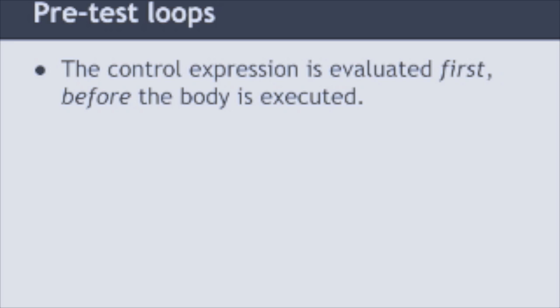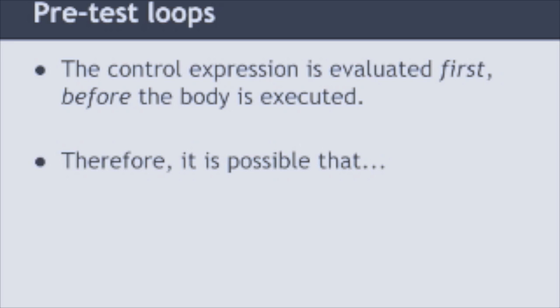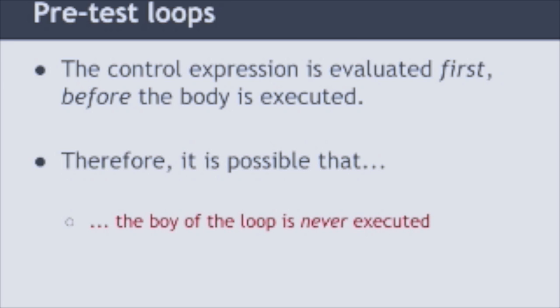So one thing that implies is that it's possible that the body of the loop never happens, right? If the control expression is false, then we'll skip the body of the loop entirely. Okay, so in a pretest loop, the body of the loop may never happen, depending on the value of the control expression.